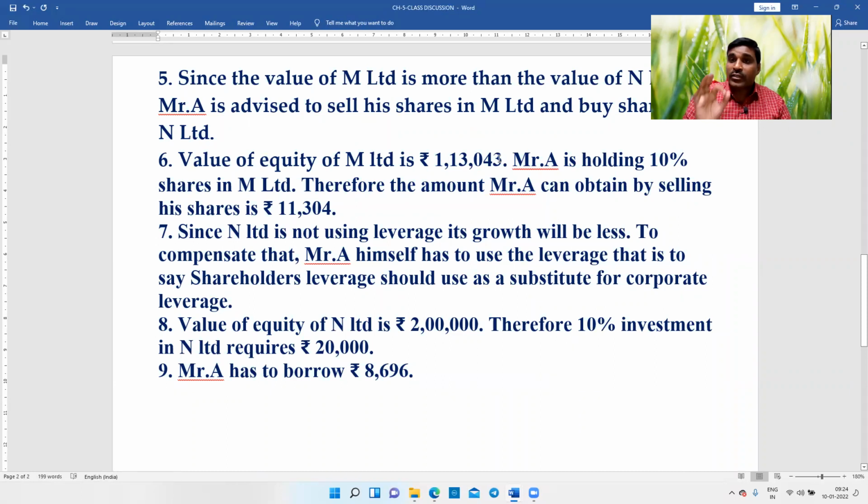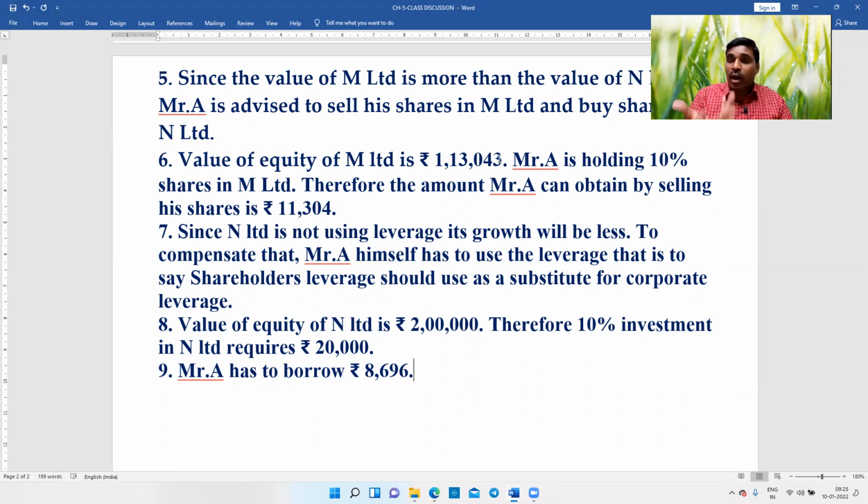The rate of interest which M has to pay will be more than 7%. M may not get borrowed funds at 7% rate of interest. Mr. A may not get borrowed funds at 7% rate of interest, because M Limited is a corporate. When a banker is giving a loan to the corporate, the risk may be less. When an individual is going to the banker and borrowing money, the risk may be more. Therefore, the banker may charge a higher rate of interest.